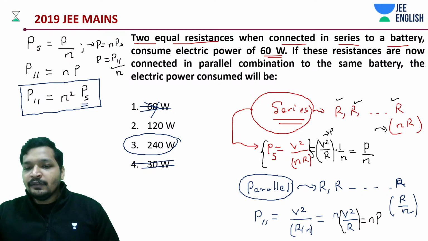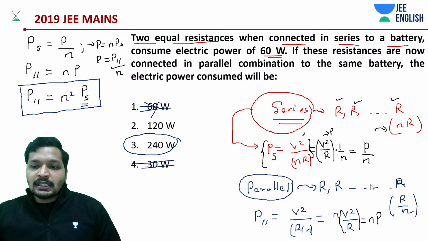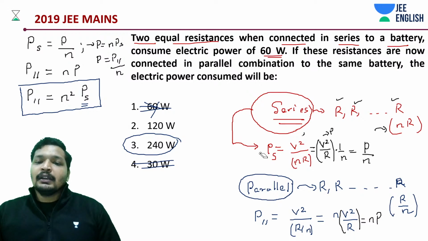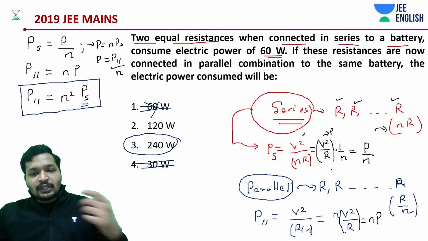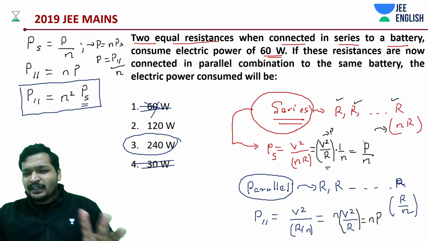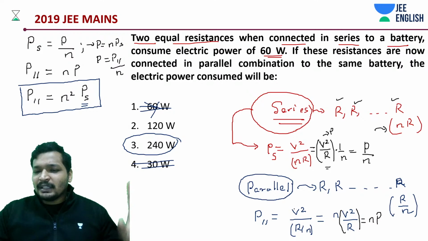You know this thing, I believe. If not, we have just discussed it in the session in the beginning. I'll just go through that if not. And then we have V square by R is equal to V square by R. I've just separated it out. These are some mathematical things that you need to do.